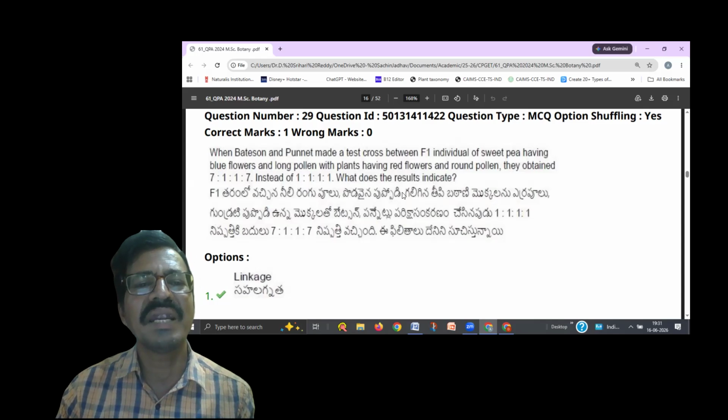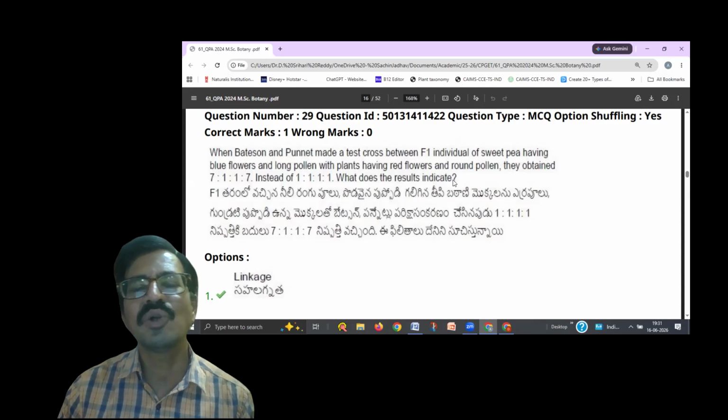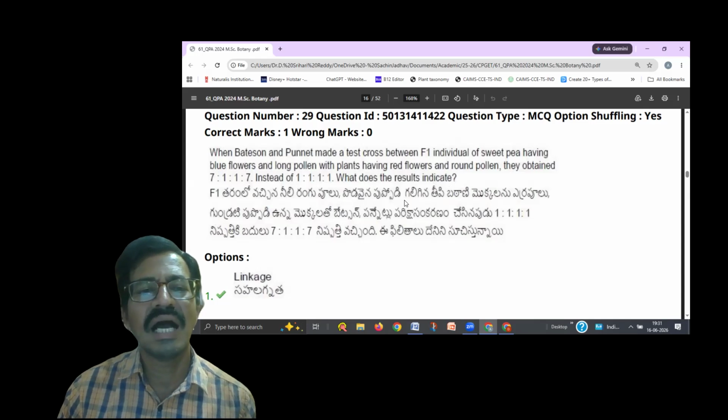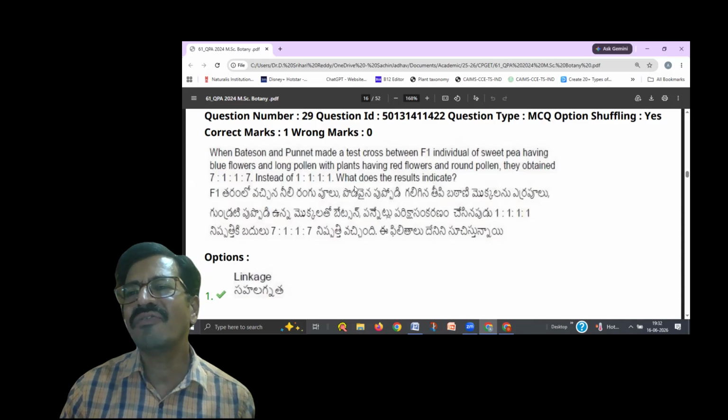Because as per Mendel's experiments, the genes related to the 7 pairs of characters belong to 7 different chromosomes. So there is no matter of linkage, because all the genes are related to different chromosomes, 7 different pairs of chromosomes. So there is no point of discussion about linkage.